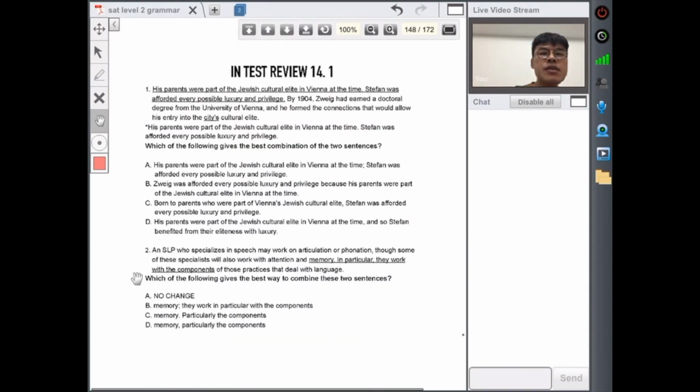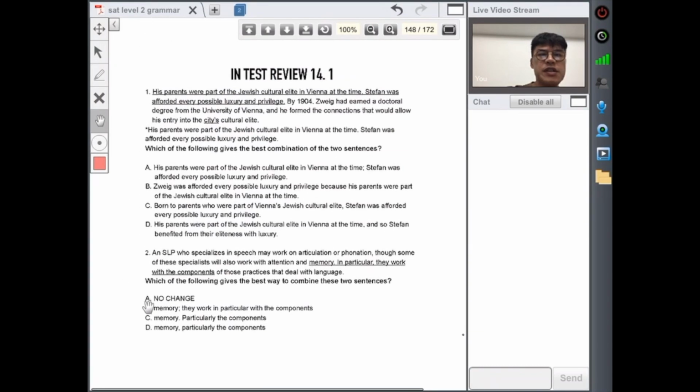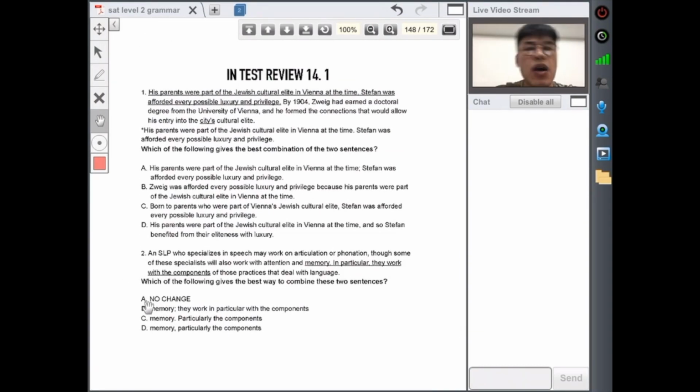Okay, there's only one question for this, so we'll quickly do this. Two. His parents were part of the Jewish cultural elite in Vienna at the time. Stefan was afforded every possible luxury and privilege. By 1904, Zweig had earned a doctoral degree from the University of Vienna and formed the connections that would allow him to enter the city's rural elite.